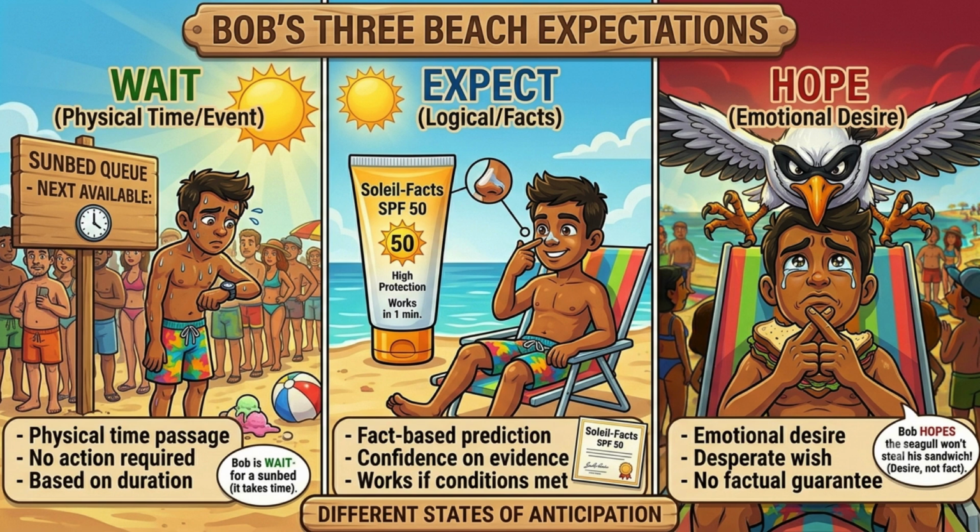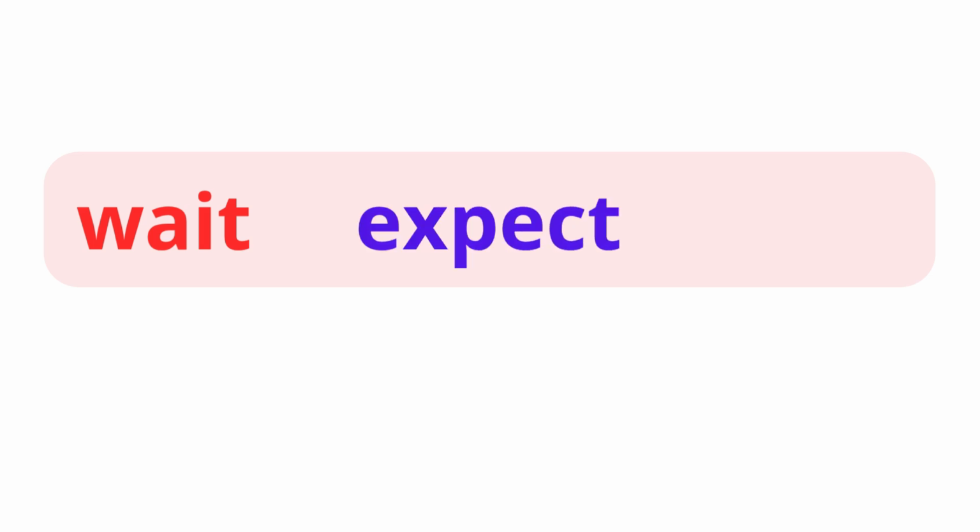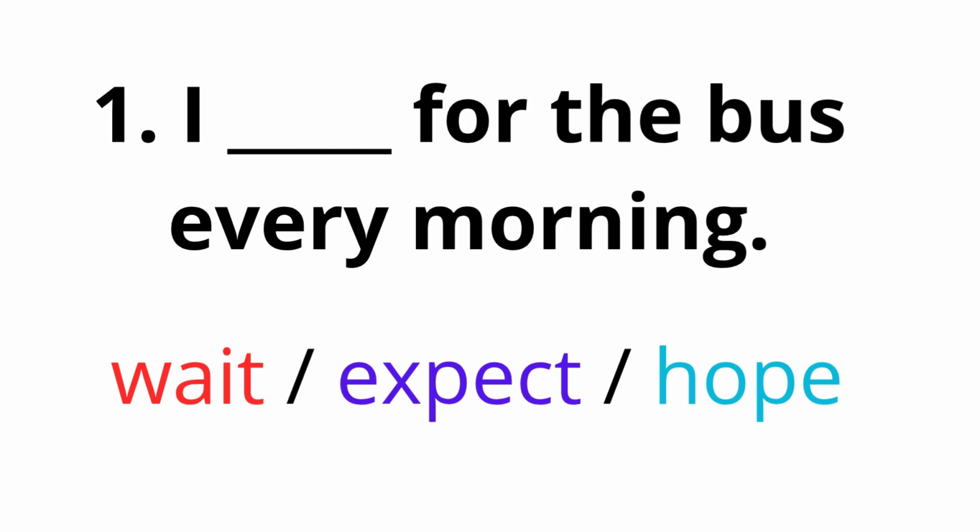Cheat sheet rule. You wait for time to pass, you expect when you have the facts, and you hope when you only have a wish. Now it's your turn. Let's test your skills. Choose the correct verb for each situation.